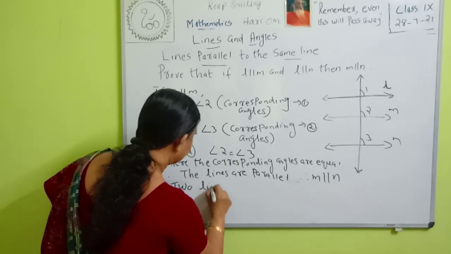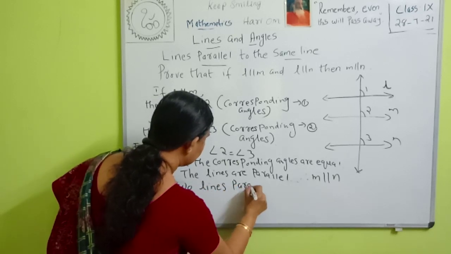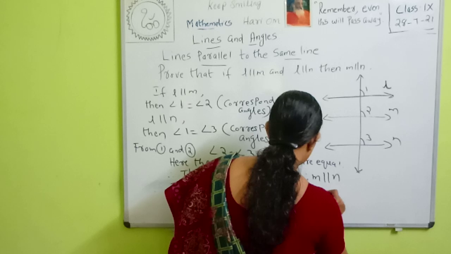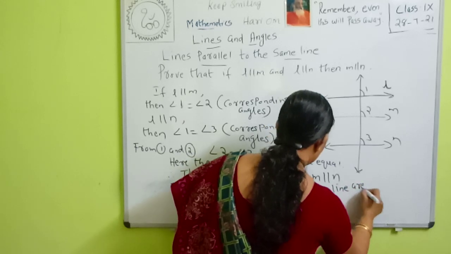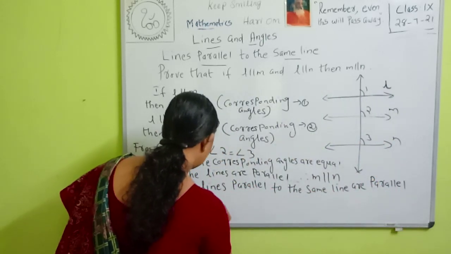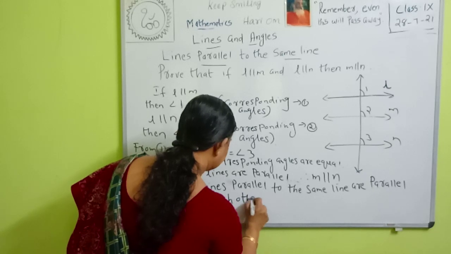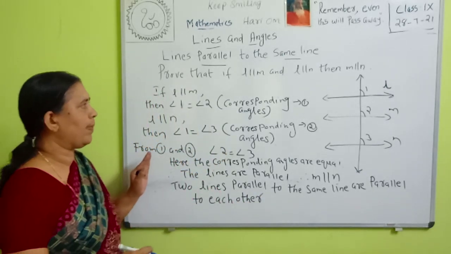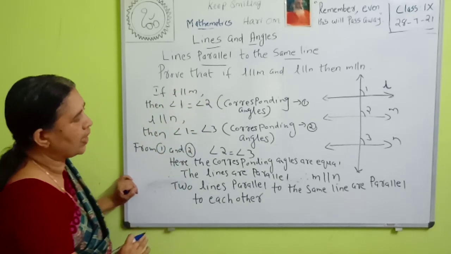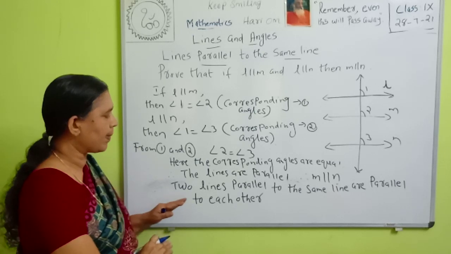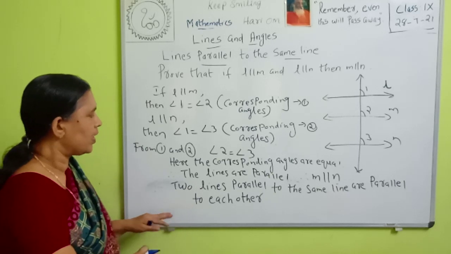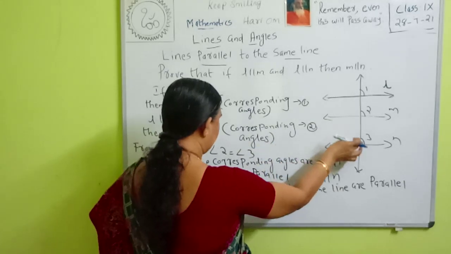Two lines parallel to the same line are parallel to each other. This is a property of parallel lines. That is, if L is parallel to M and L is parallel to N, then M is parallel to N. If two lines are parallel to the same line, they are parallel to each other.